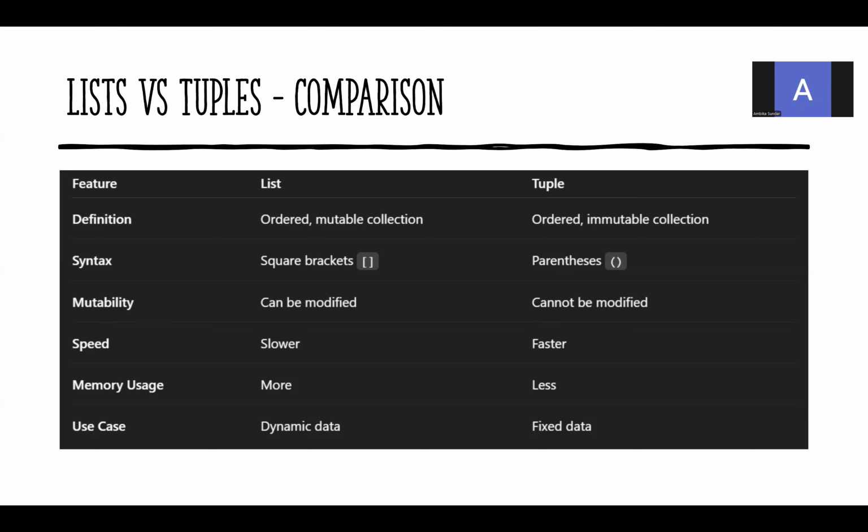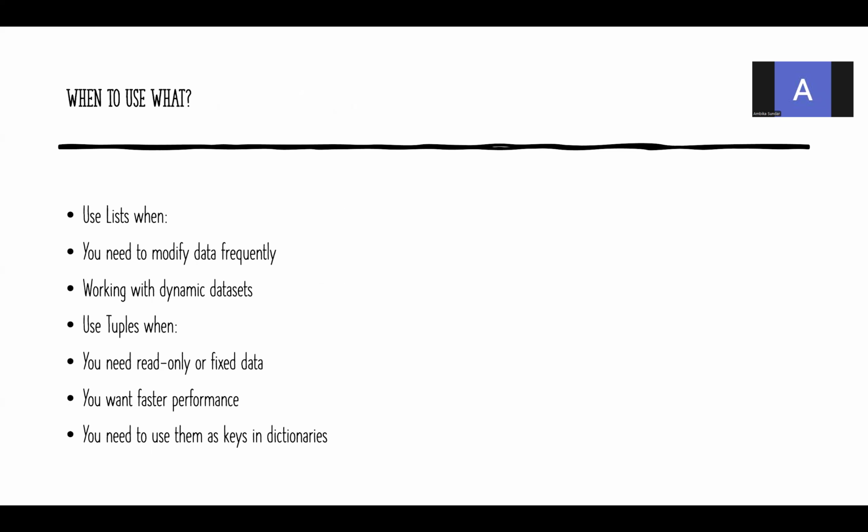List is slower in performance. Tuples are faster in performance. Memory usage: list takes more, whereas the tuple takes less memory. Use cases: list can be applicable for dynamic data, whereas the tuple is applicable for fixed data. So when to use what?